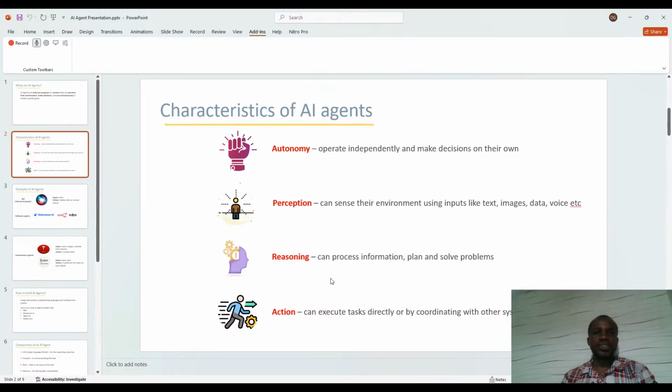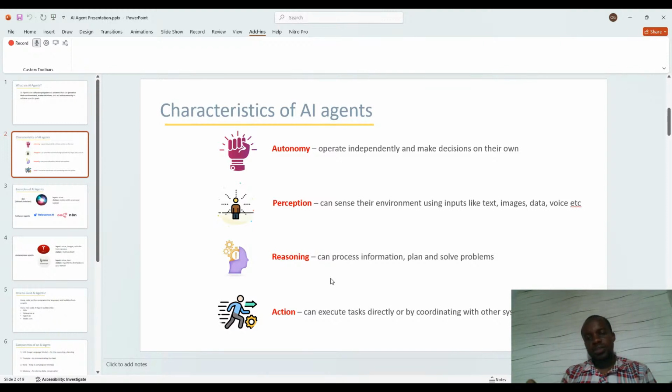The second part is perception. It can sense its environment using inputs like text, images, data, voice, meaning that it receives inputs. One form of input: either you type something to it and say, I would like to do this, or you feed it an image and say, please, can you classify this for me. It must have an input, and by so doing it is interacting with its environment. There are different means by which it can interact with the environment.